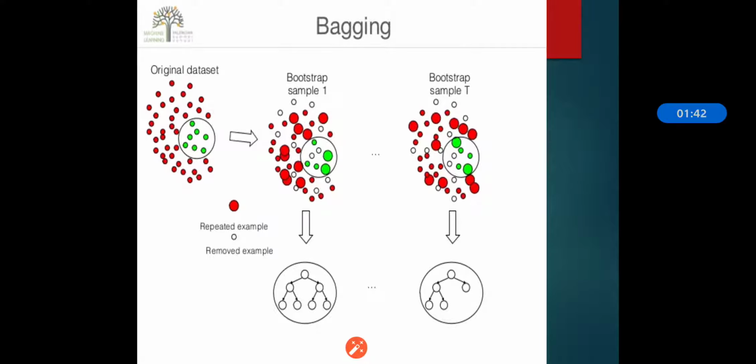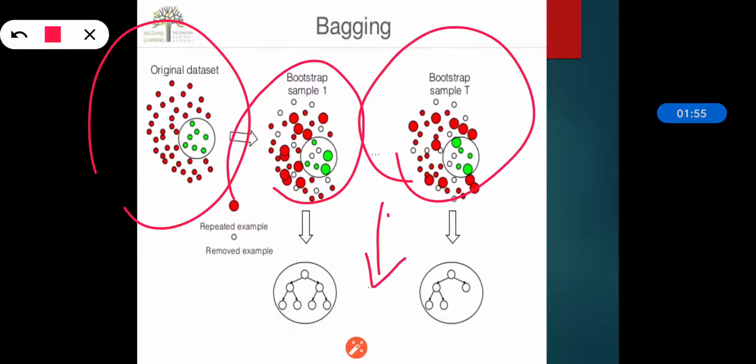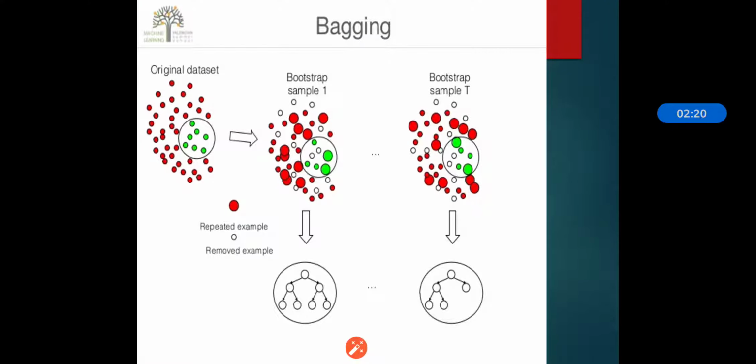We can see in the given example that the original data set is present over here, then we are bootstrapping the sample, and then we have our properly structured data. Then again we bootstrap another sample for another similar learner, and according to that we take the mean of the predictions, and we are reducing the error as well. So it is used to obtain the data subsets for training the base learners.